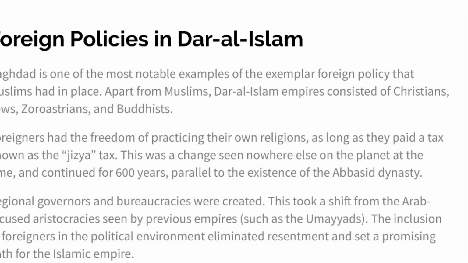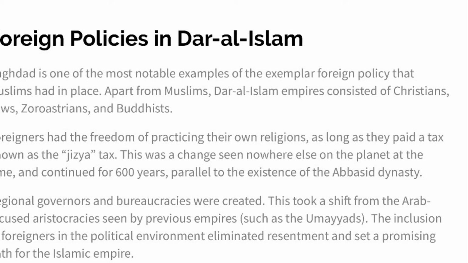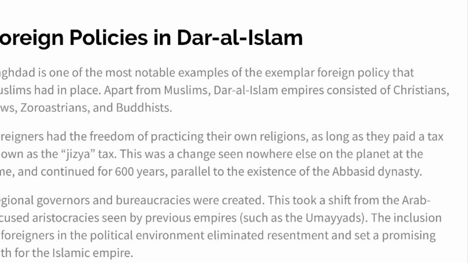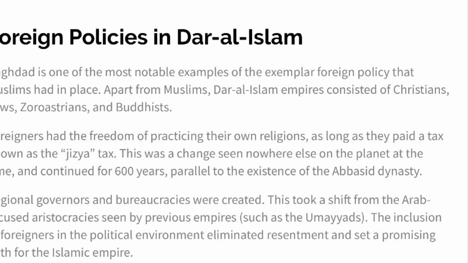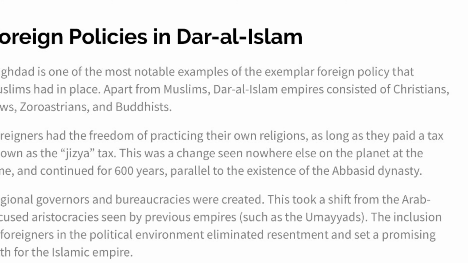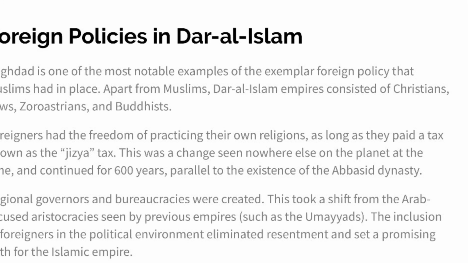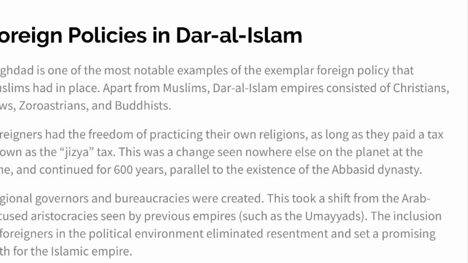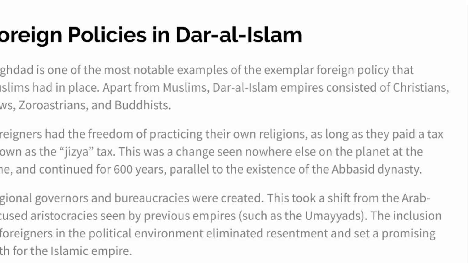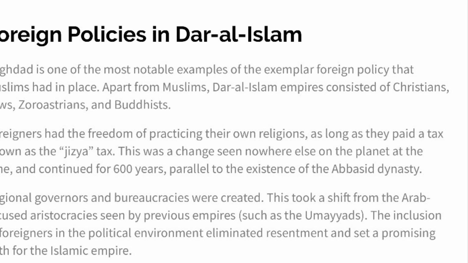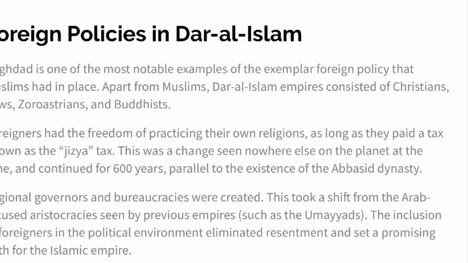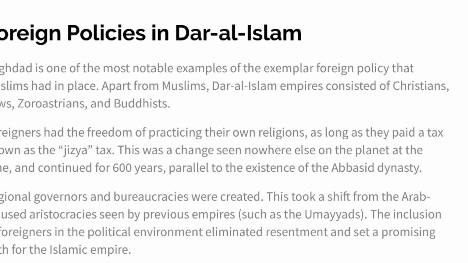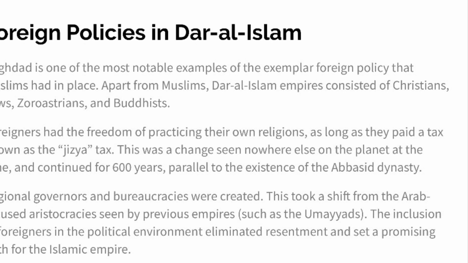To a certain degree, one of the most unique aspects of Dar al-Islam was the policies that they had for foreigners. Let's take Baghdad during the Abbasid administration as an example, because I feel like it's the best example, because it was the most tightly packed city on the planet at the time during its peak in the Golden Age. In Baghdad, there were people of all different religions, whether Muslims or Christians or Jews or Buddhists. There was just a mixture of all sorts of religions found inside Baghdad.